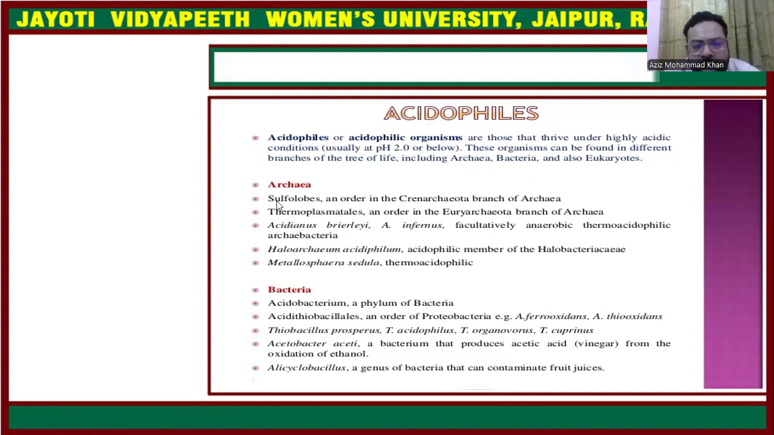The first group is the archaea. Archaea includes the Sulfolobales, an order of the Crenarchaeota branch of Archaea. They are organisms which live in the acidic environment. Next are the Thermoplasmatales, which are organisms that are part of the order Euryarchaeota, another branch of the Archaea. So the first organisms mostly found in the acidic environment are the archaea.